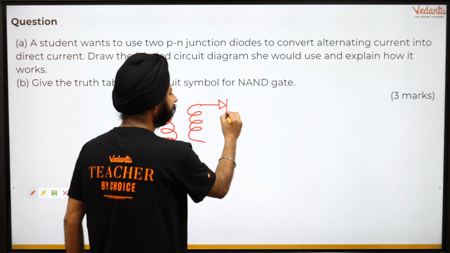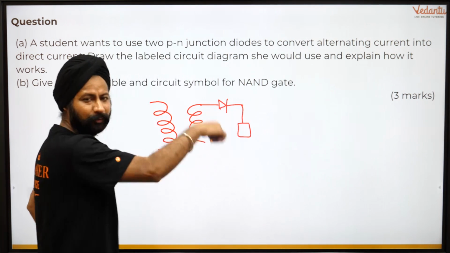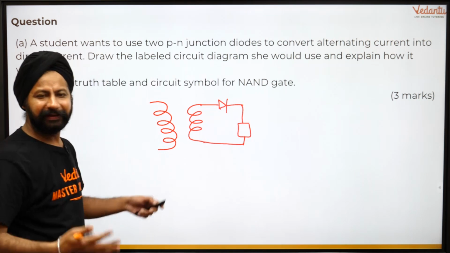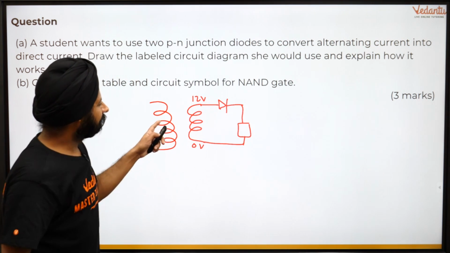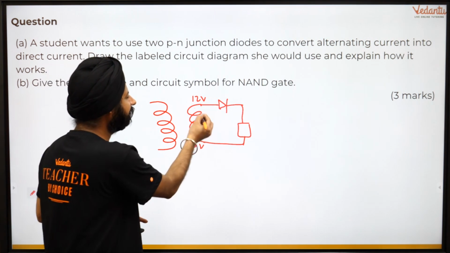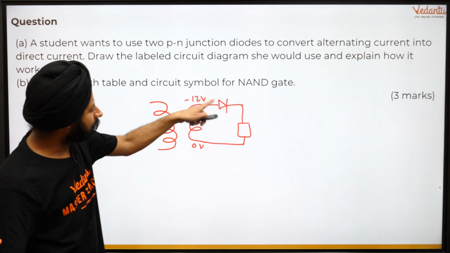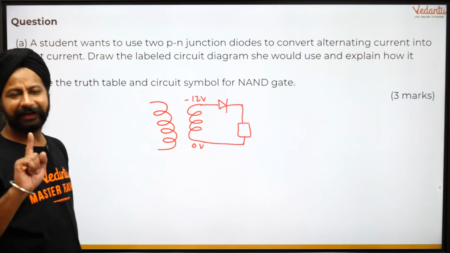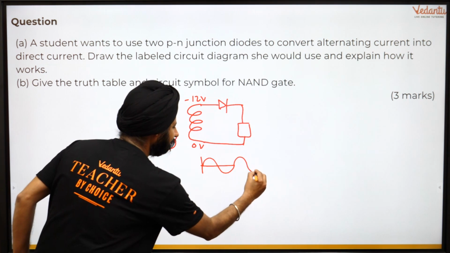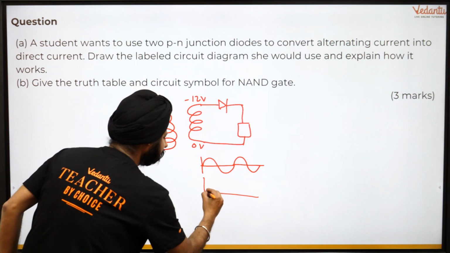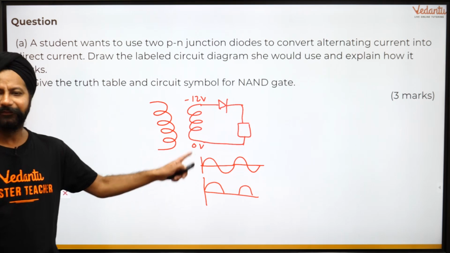So what I can do is I can put a valve here. This is a valve, right? So there is something here, some device that needs current one way. तो मैंने इसको कनेक्ट कर दिया. Very easy now. See, if this is 0 volts and this is 12 volts, let's say, current goes in, है ना. नेगेटिव साइकिल में, the current tries to go this way, it doesn't allow that. It says when this is the positive cycle the current goes in, in the negative cycle the current does not go. So this was your input, and your output will be all the positive cycles. It says okay please, yes, sure. Negative cycles को cut कर देगा. This is a half wave rectifier.